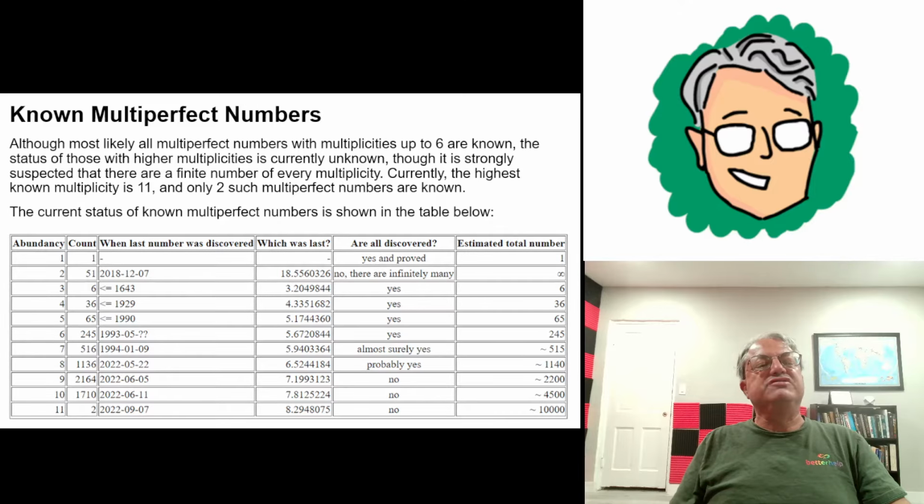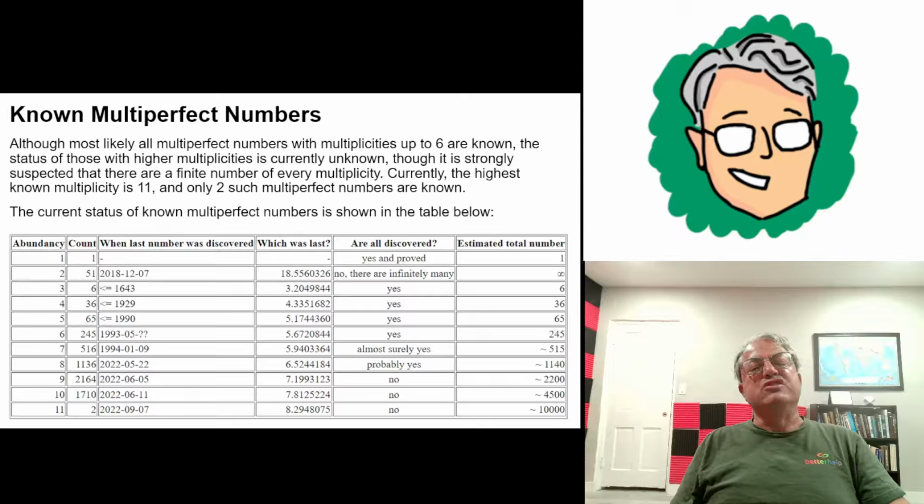As the multiplicities grow, there's good theoretical bounds on how many there are. I think they're believed to be a finite number of every multiplicity. I don't think this has ever been proven, but I think it's strongly suspected that for every multiplicity, there's only finitely many multi-perfect numbers of that multiplicity.